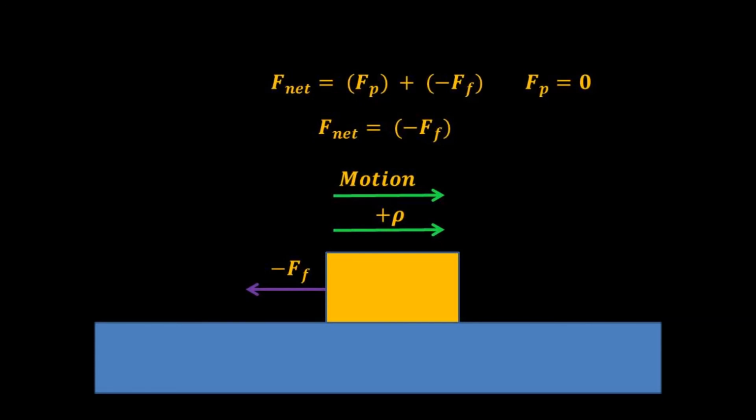As I throw a card across the table, that card will be brought to a stop by the friction. So the friction is the net force that will be applied over a particular period of time in order for the velocity to change, or the momentum to change.